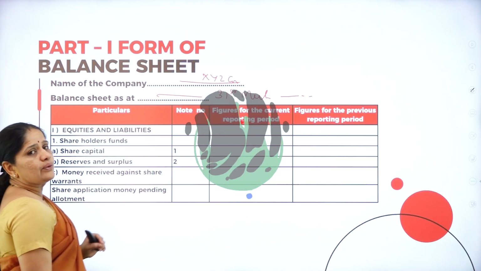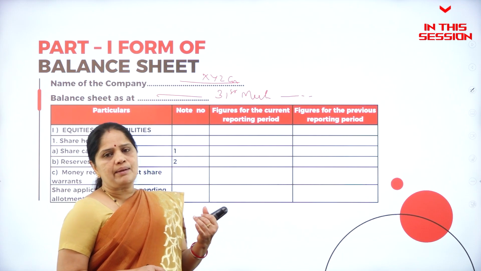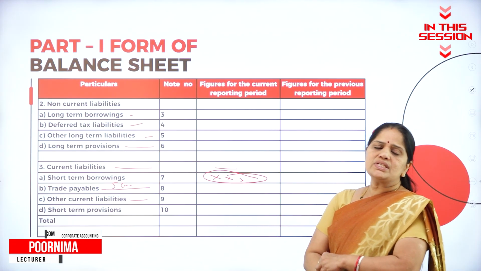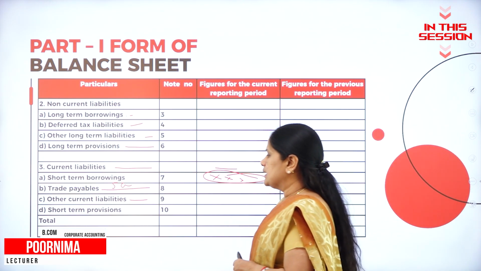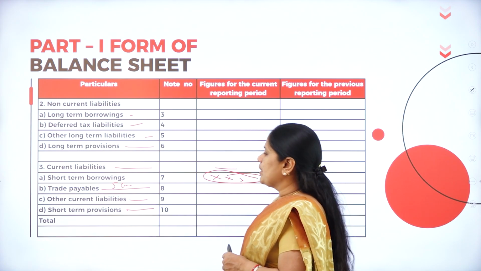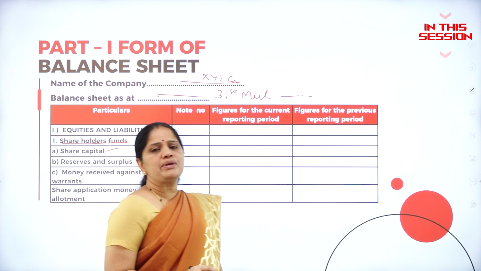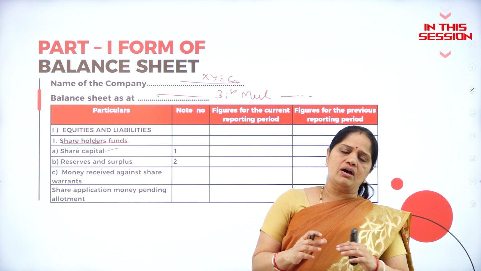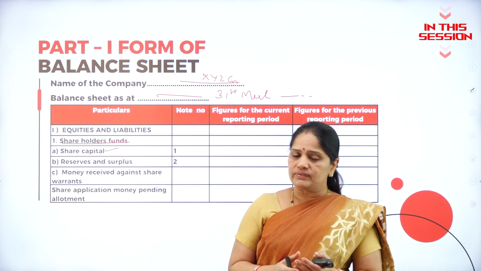Under this heading, equities and liabilities, we will be mentioning the share capital of the company. Any other current liabilities which the company has, which is for a very short term, can be shown here, and also the short term provisions can be shown here. Now, what is the share capital of the company? So, share capital of the company comprises of the money which has been contributed by the shareholders of the company.